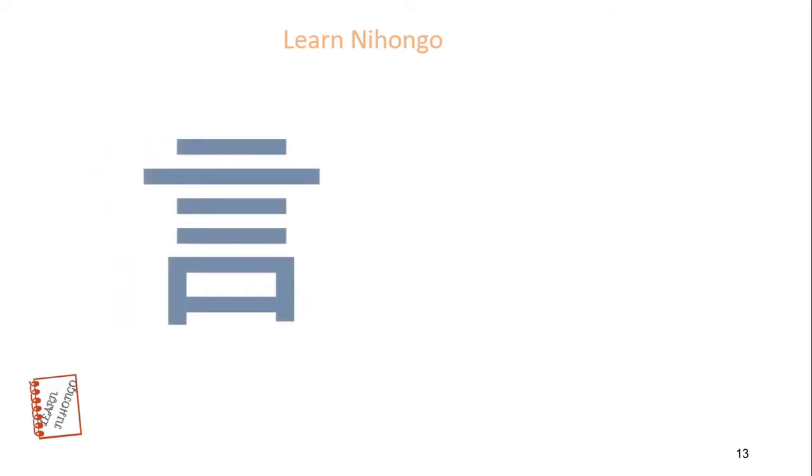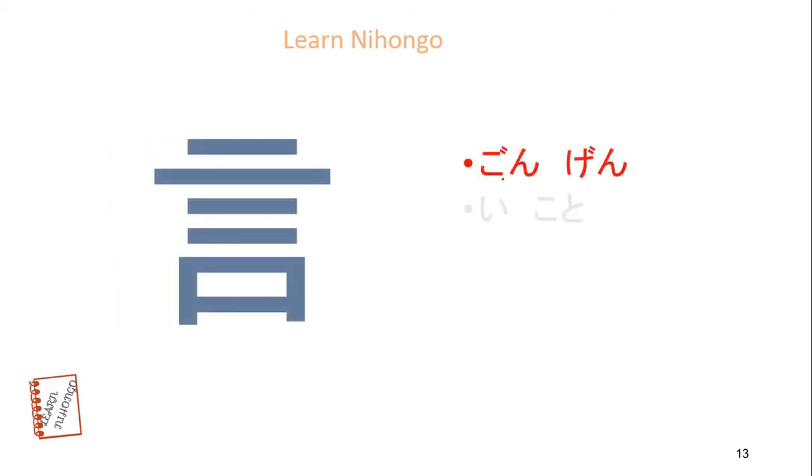Next kanji is to say. Onyomi is gon, gen. Kunyomi is iu, koto. Meaning is to say. So let's see how to write this kanji. This is really very simple. 1, 2, 3, 4. And put mouth kanji down. This kanji meaning is to say.